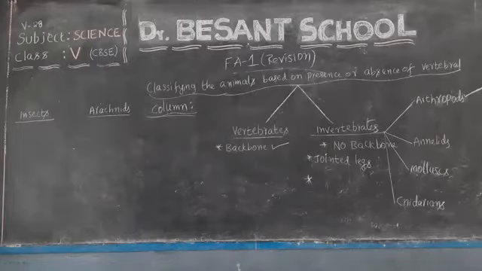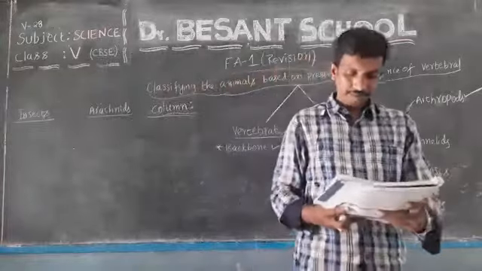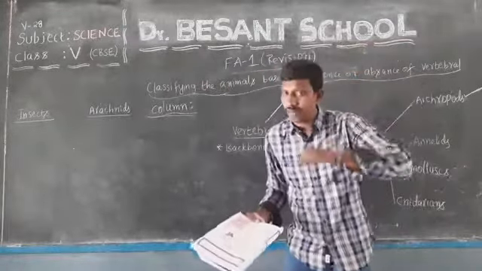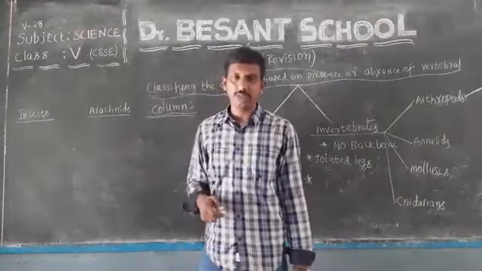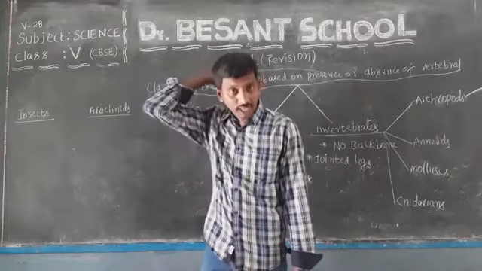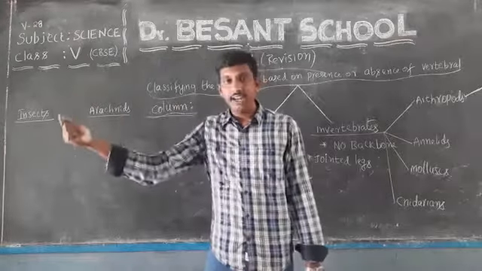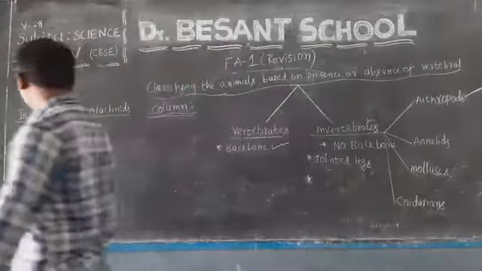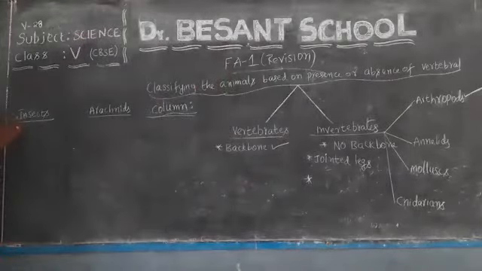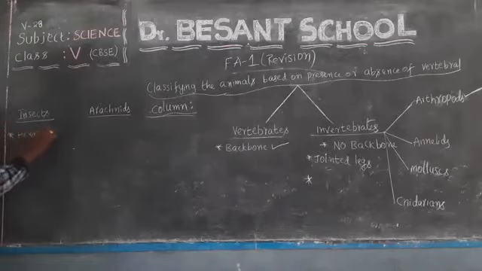Okay. Now we're coming to the point that both these are invertebrates and they have a hard outer covering over their bodies. Both the insects and arachnids have an exoskeleton, as we speak of. They have hard outer covering over their body. This gives shape and even protects them from other animals. Both the insects and arachnids. Now we are going to discuss about insects. These insects are hexapod invertebrates.